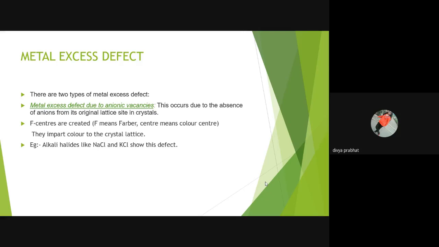The holes with entrapped electrons are called F centers. F means farbe, or color, and center means site. So these defects impart color to the crystal. For example, alkali halides like sodium chloride and potassium chloride show this defect. KCl appears violet in the atmosphere of potassium, whereas lithium chloride appears pink in the atmosphere of lithium.